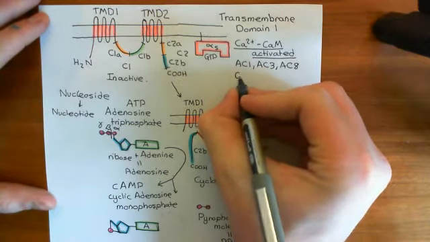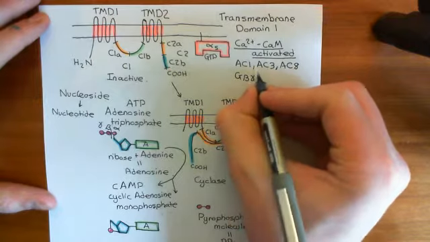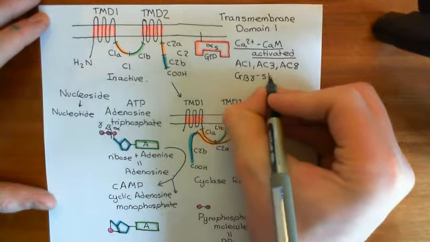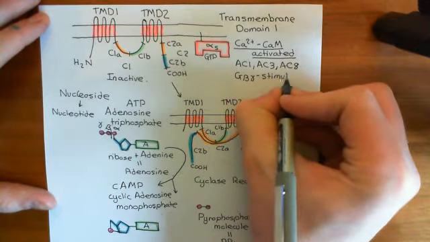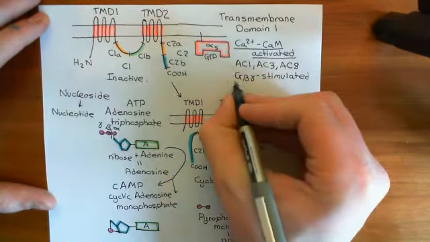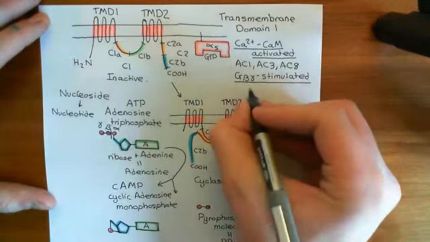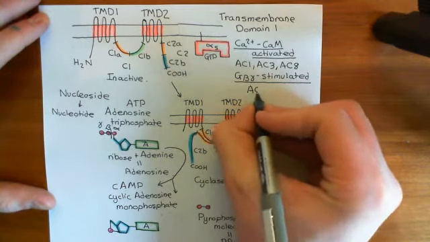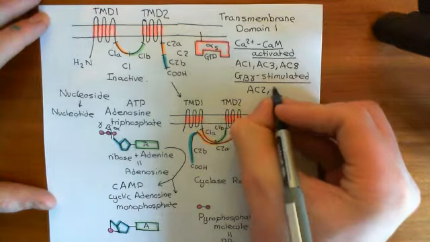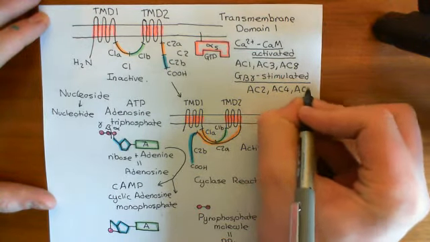Next up, we have the G-beta gamma stimulated family, and this is a little bit more relevant for our pathway. We're not talking about calcium here, so we're not interested in those 3, but this one's more interesting as far as our pathway is concerned. This family contains 3 members again: adenylyl cyclase 2, adenylyl cyclase 4, and adenylyl cyclase 7.